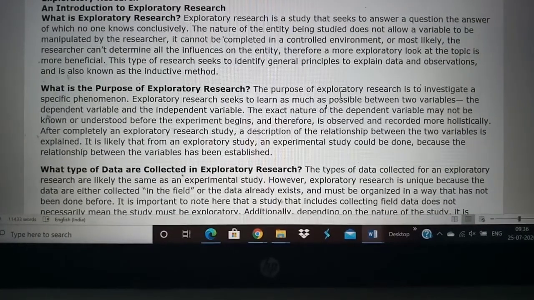Next we'll go to exploratory research. So what is an exploratory research? Exploratory research is when it is something you have no idea about, nobody knows the answer. For example, in the present scenario of coronavirus, nobody knows what will cure it. So we are just exploring, we don't know anything, we are trying to find a new solution. It comes from the word explore.